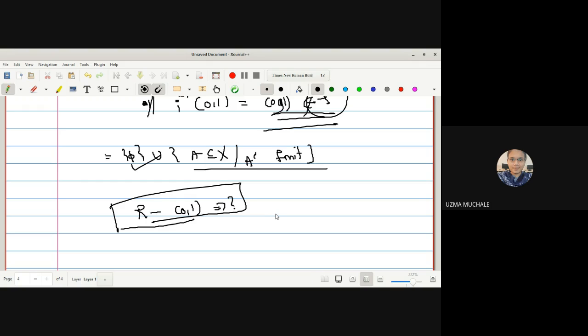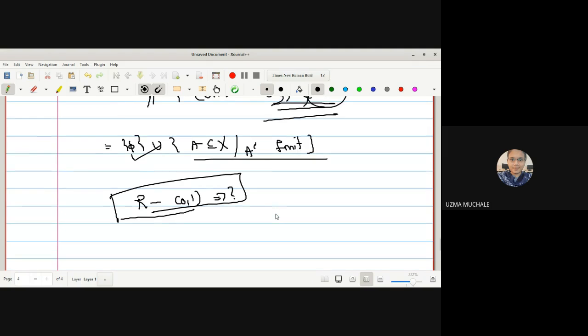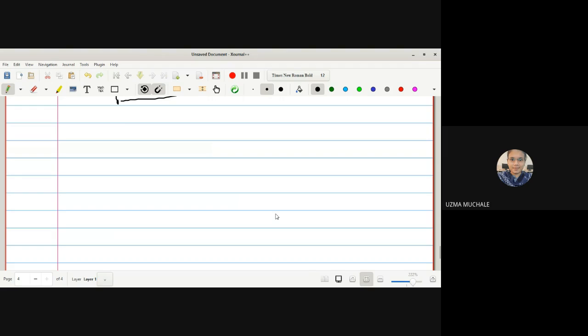Now let us go for the next one. I hope you know extension and restriction mapping. How do we find out whether a mapping is an extension or a restriction? Can anyone give an example? Suppose f is a mapping from X to Y. How do we find the extension of this mapping and the restriction of this mapping?